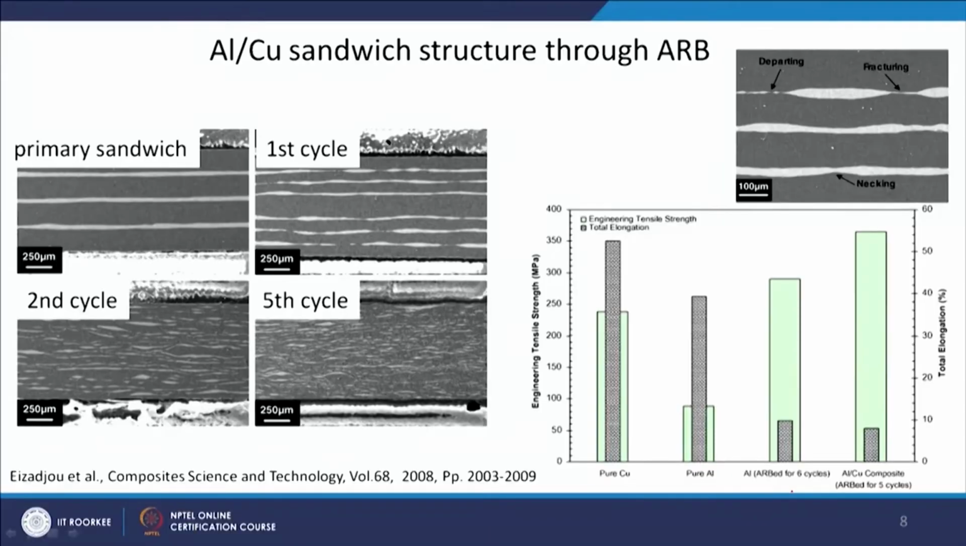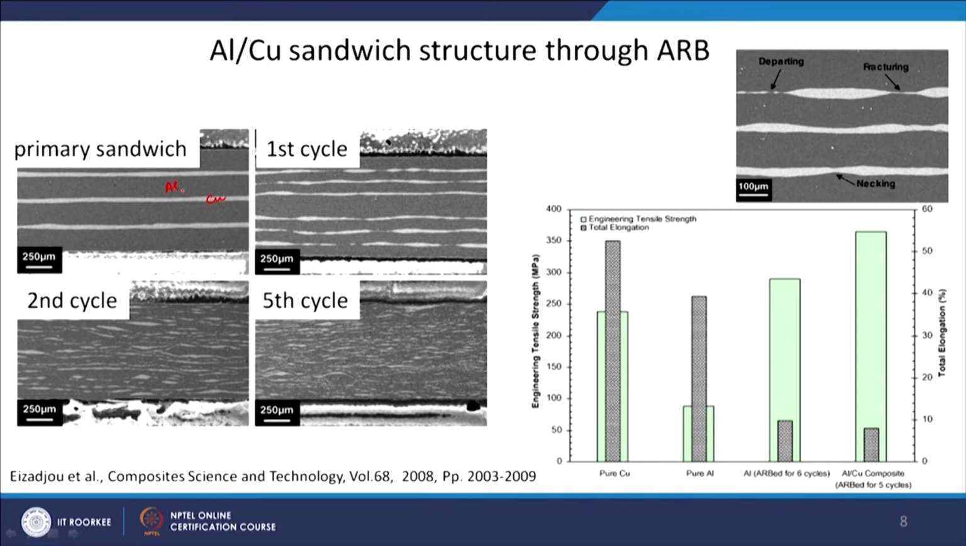This is another example, of an aluminum copper sandwich structure made through ARB. Initially, this is the primary sandwich. The light one is copper and the dark one is aluminum. This is an SEM micrograph, so in contrast the copper should look bright and aluminum should look dark, whereas the earlier one was an optical micrograph.